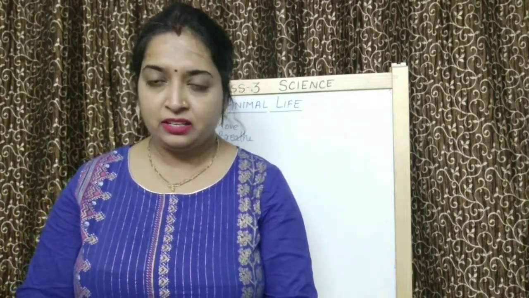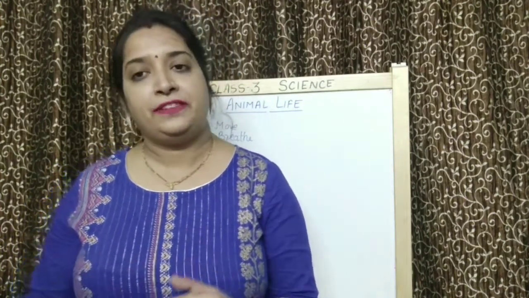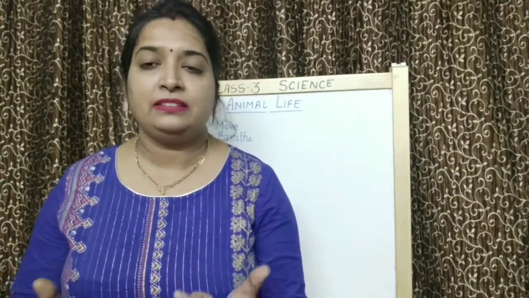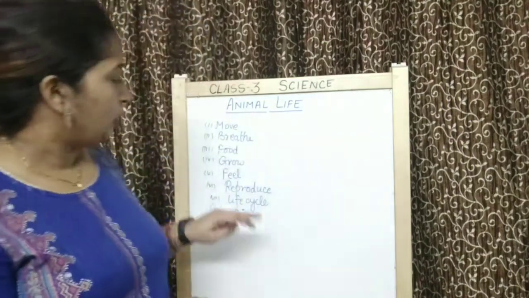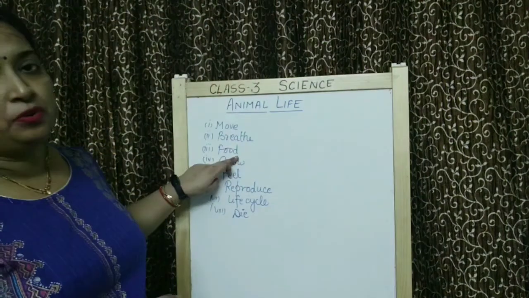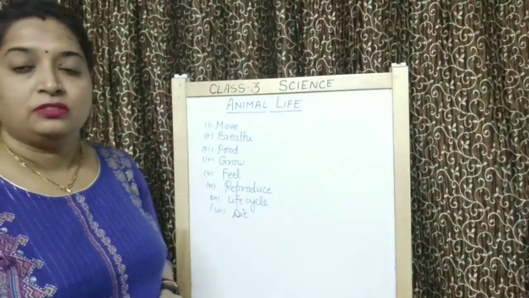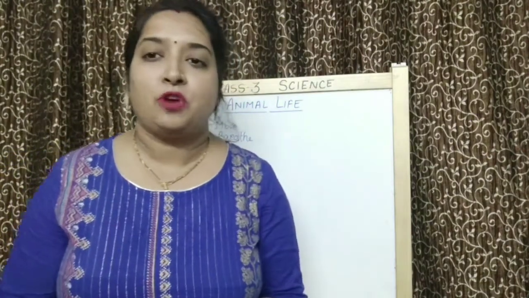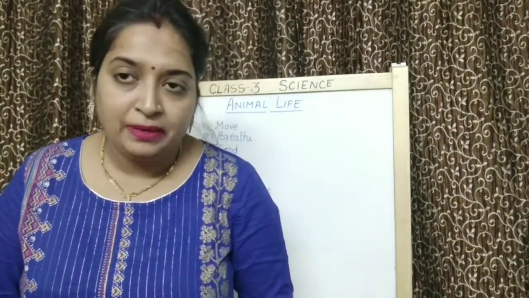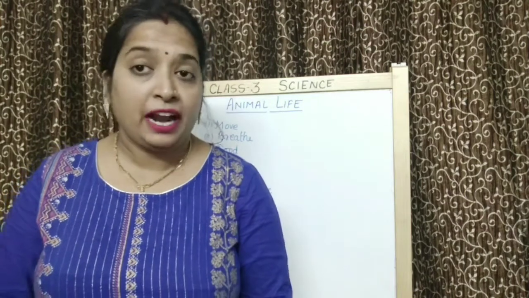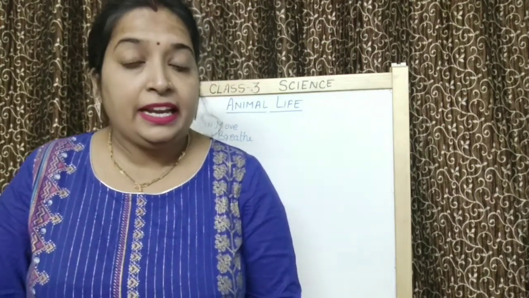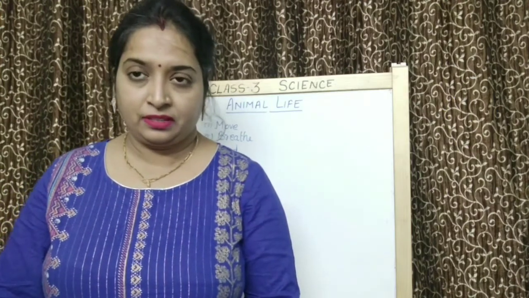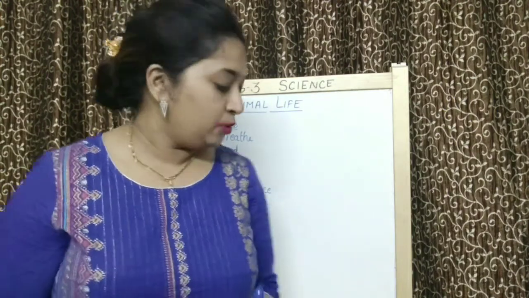Okay, so children, to do different activities, animals need energy. And to get energy, what do they need? They need food. So children, our next topic is eating habits of animals. What kind of food do animals eat? How do they eat their food? Okay, that we are going to study.